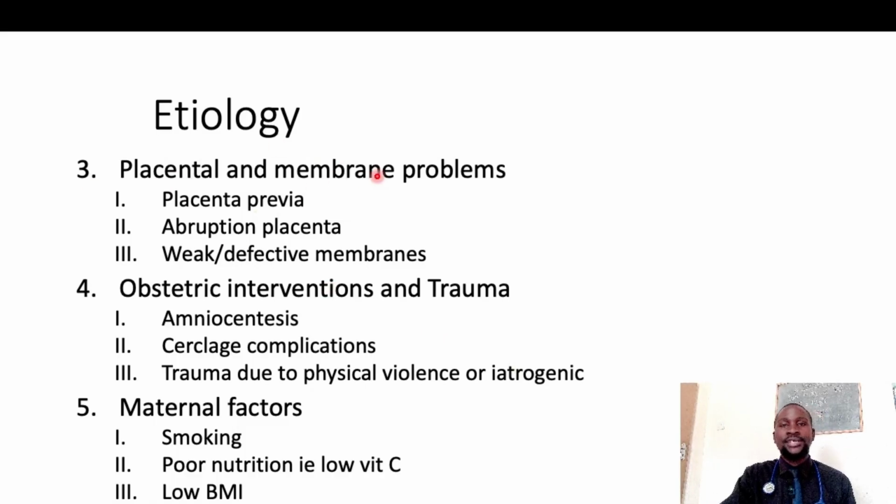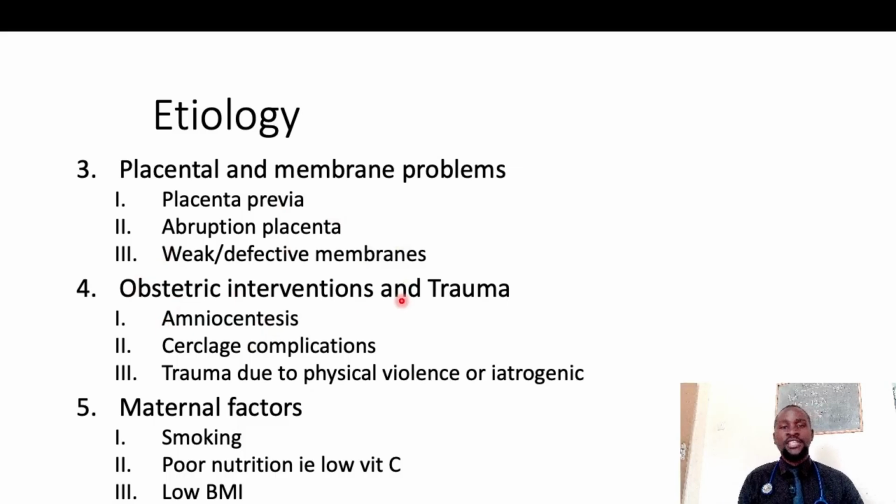You also have placenta and membrane problems. These can be placenta previa, placental rupture, or a situation where you have weak and defective membranes. If the membranes are weak or defective, they already can't hold the stretch and the shear pressure that is going to be produced by the baby inside and the amniotic fluid. Okay, so they will rupture, and then this will lead to PROM or PPROM.